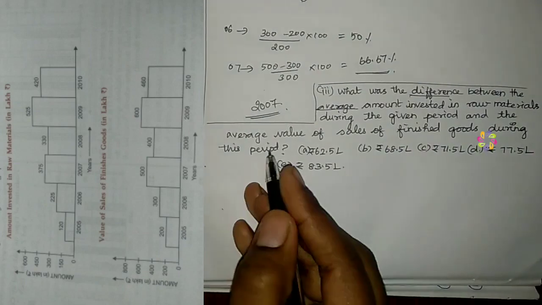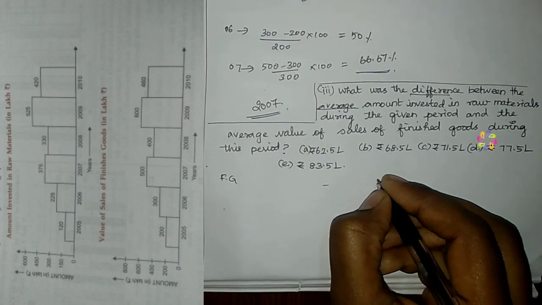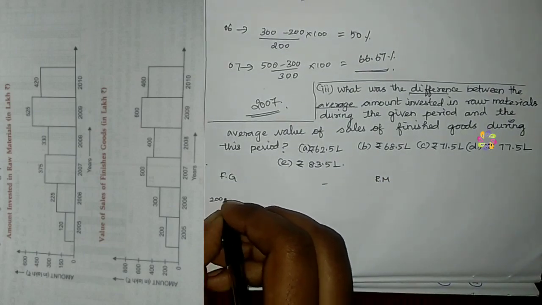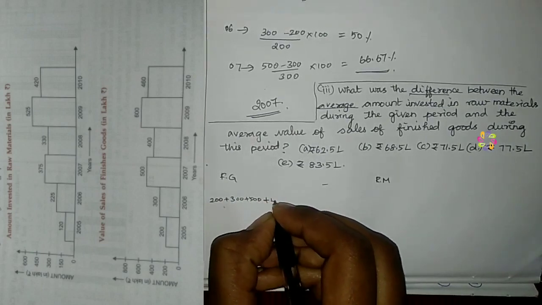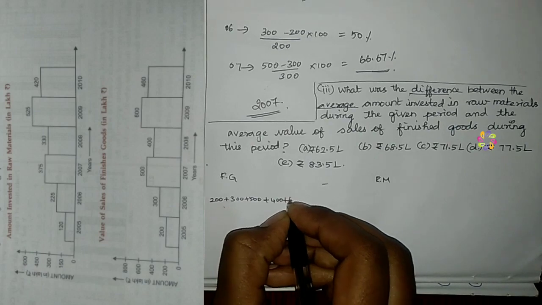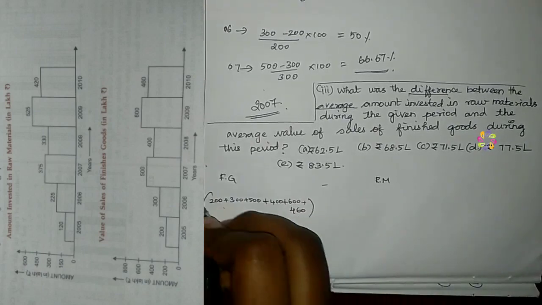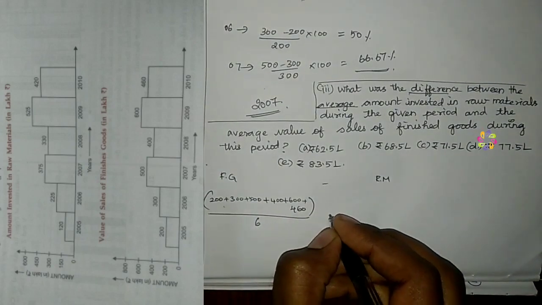The finished goods values are 200 plus 300 plus 500 plus 400 plus 600 plus 460. This is the total, and we have to get the average by dividing by 6.